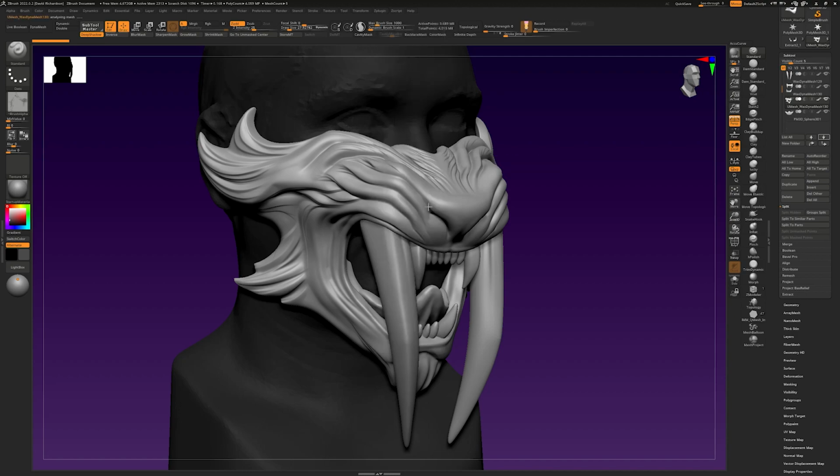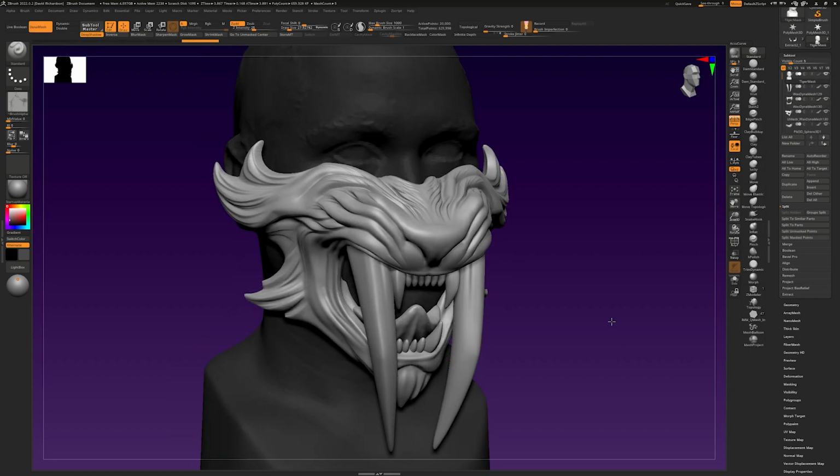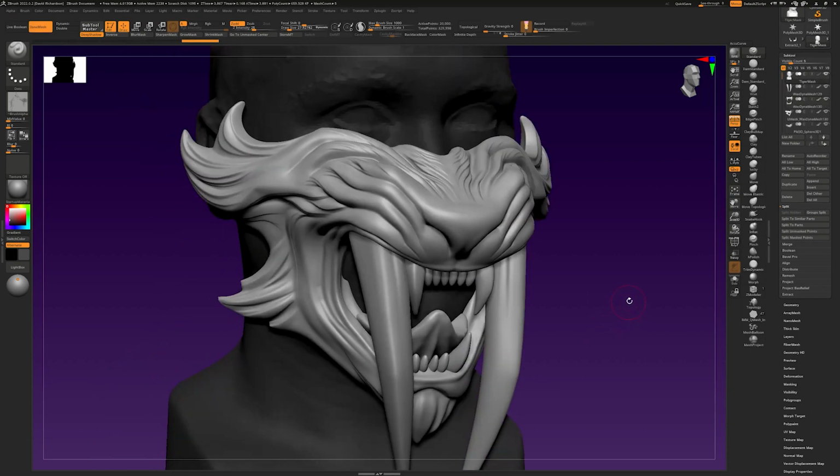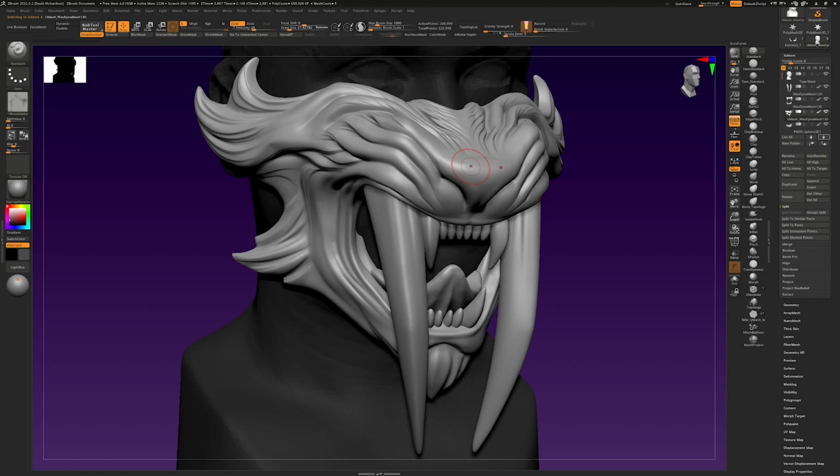For the other subtools like the teeth and the tongue and the head, I'm going to set that at 20k. I'll just fast forward this part, and then once it's done, we'll get on to bringing this into Substance Painter. So all our meshes are now decimated. I have the main mask at 250,000 points, and the rest are at 20.